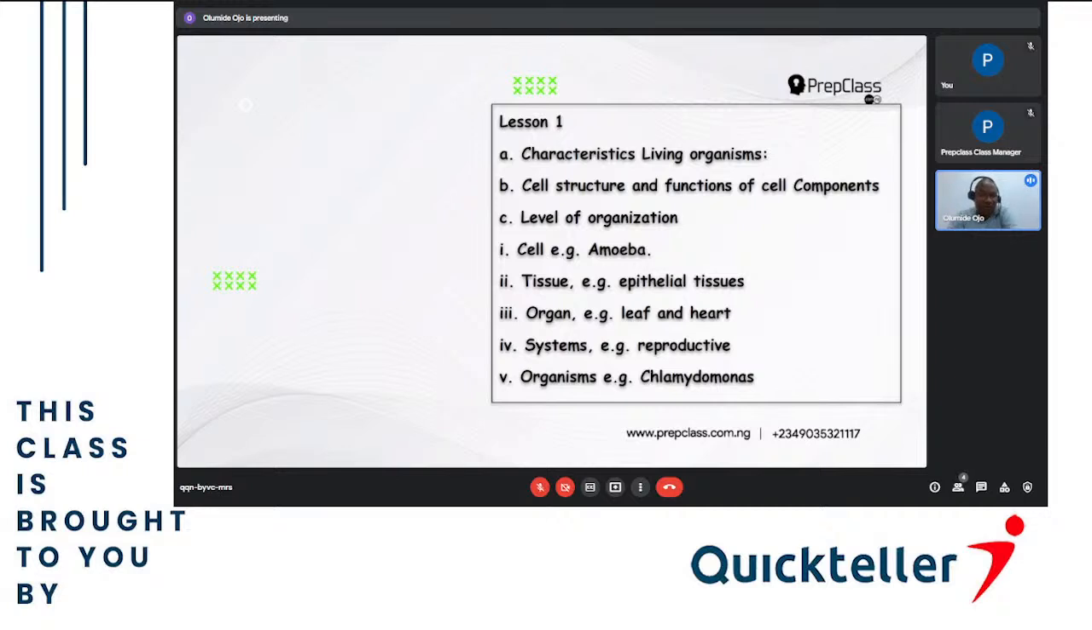Then we'll be talking about levels of organization. We know that the cell is the smallest thing in life, the simplest of all the organs in life. So we'll be combining the cells. When cells combine, they form tissue. When tissues combine, they form organs. When organs combine, they form a system. And when systems combine, they form an organism. So we'll be talking about all these things.